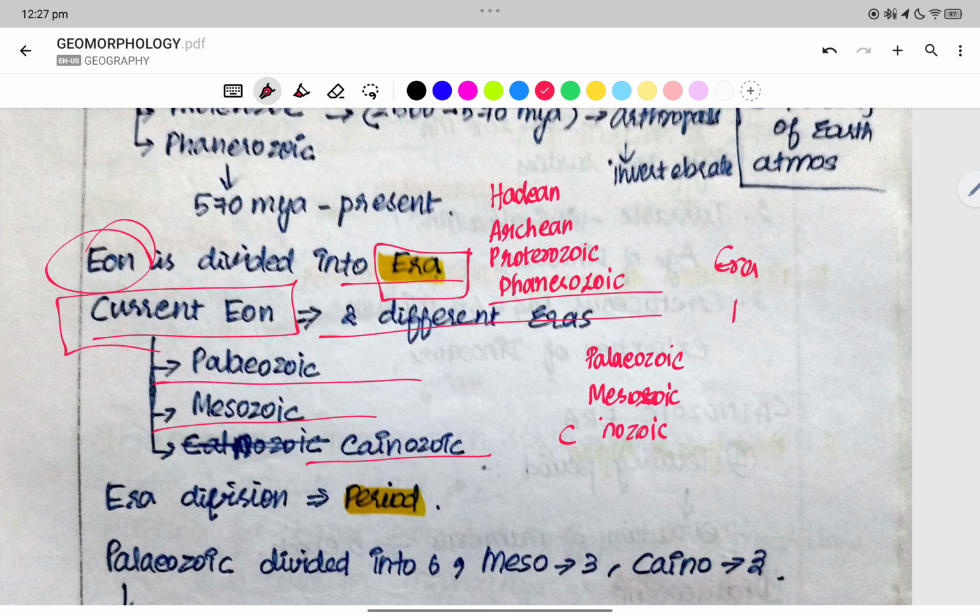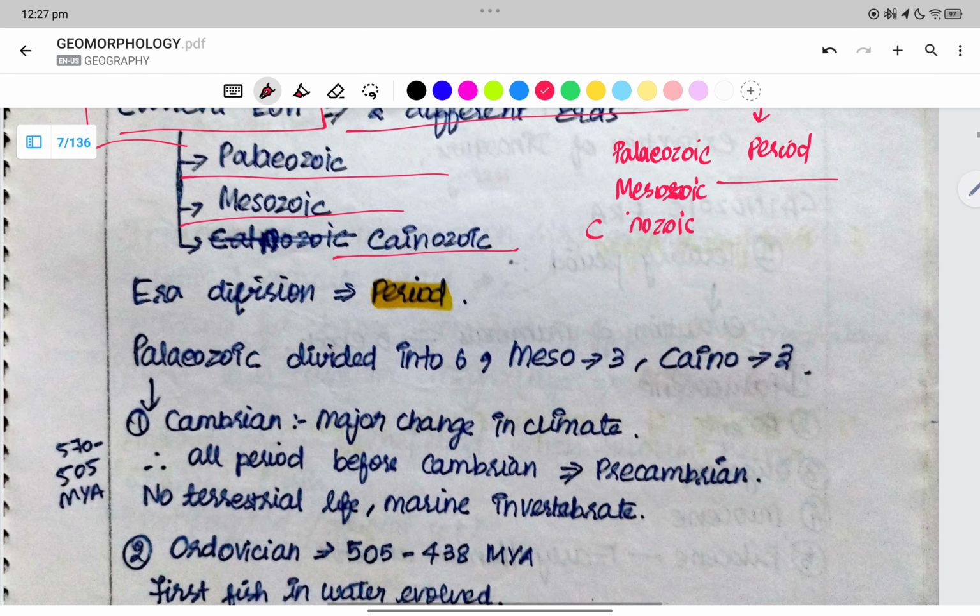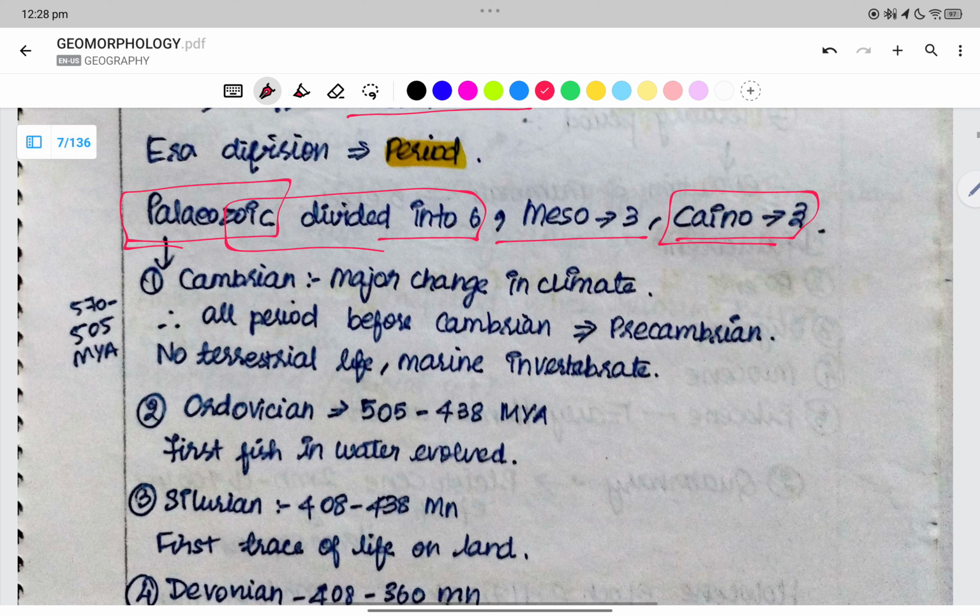Era is divided into periods. So eon is divided into eras, and eras are divided into periods. Paleozoic is divided into 6, Mesozoic into 3, and Cenozoic into 3.